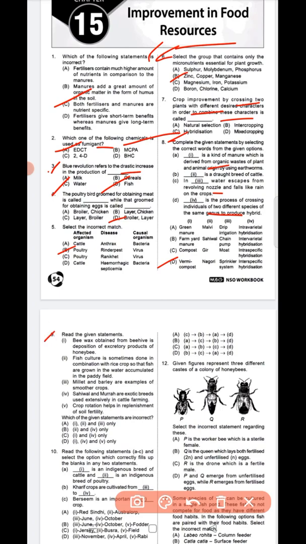Next, question number 9. Read the given statements. Which of the statements are incorrect? 1 and 4 are the incorrect statements. Bee wax obtained from bees is deposition of excretory products of honeybee, and Saniel and Mura has exotic breeds used extensively in cattle farming. So 1 and 4 are the correct option. Okay, question number 9, option C, 1 and 4.